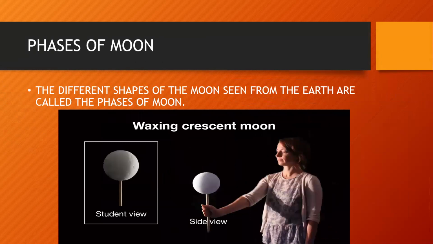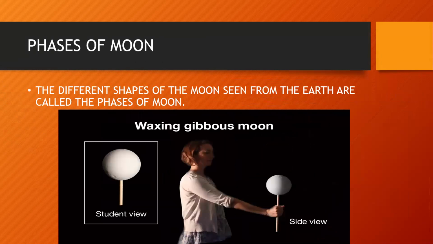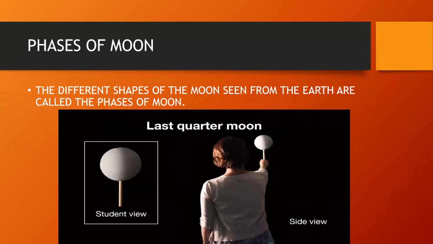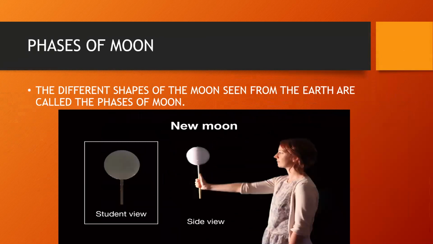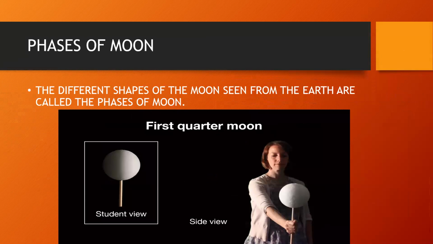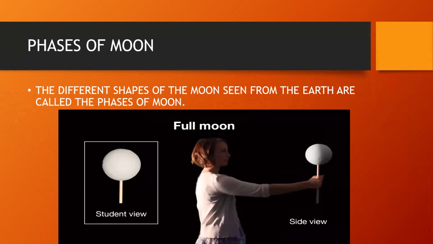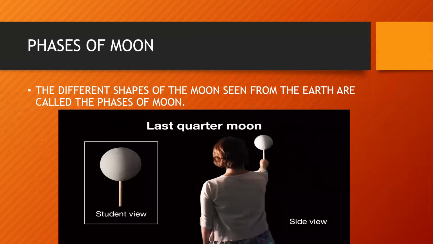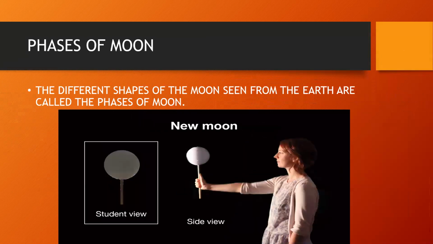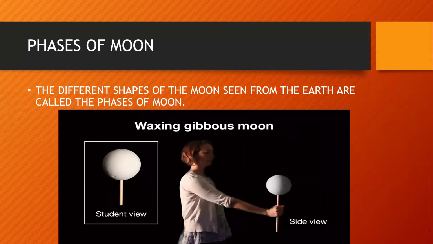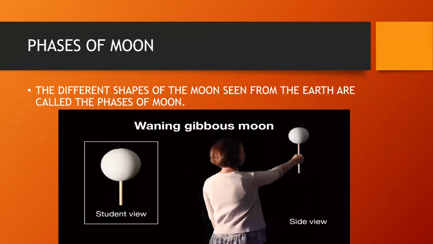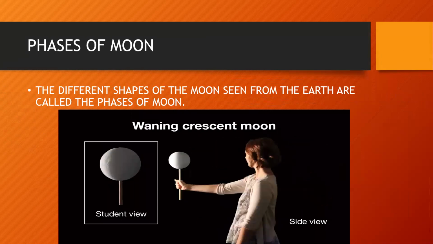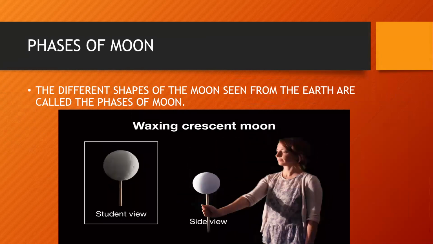Phases of the moon. The moon, as seen from the earth, appears to change its shape every day, from a thin crescent to the full circular moon. This is because we only see the part of the moon that reflects sunlight to us. The rest of the moon is dark. These different shapes of the moon, as seen from the earth, are called the phases of the moon.